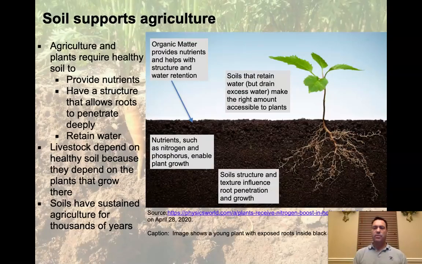So the reason why we're going to focus so strongly on soil when we get into our agricultural lectures going forward is because soil is the base. It's what supports all agriculture. So agriculture and plants require healthy soil to, one, provide nutrients, and two, have a structure that allows roots to penetrate deeply, and three, to retain water. So those are three important features.